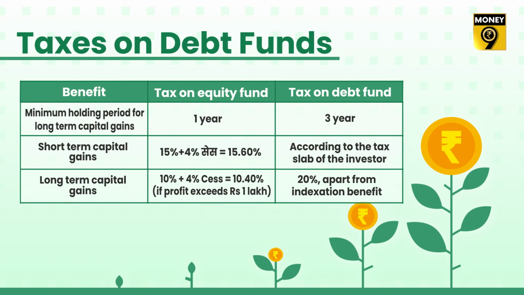Tax on debt funds? If the units are sold within 3 years of investment in a debt fund, then short-term capital gains tax is applicable. This tax is levied according to the income tax slab of the investor. Selling units of debt funds after 3 years will attract long-term capital gains tax at the fixed rate of 20% on the profit. It also has the advantage of indexation, that is, it is adjusted according to inflation.